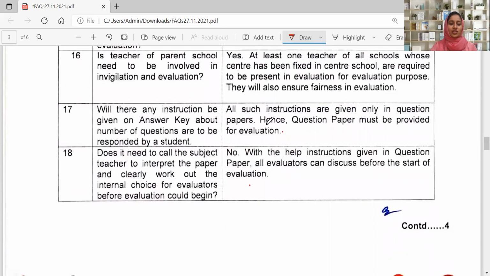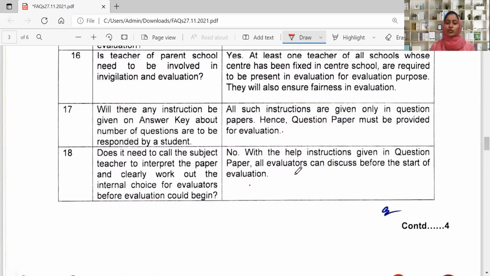Then the last question here is, do we need to call the subject teacher to interpret the paper and clearly work out the internal choice for evaluators before evaluation could begin? No, in any case, subject teachers will not be called to give instructions or to interpret the paper. With the help of the instructions given in the question paper, evaluators will discuss. There will be different evaluators. They will sit and discuss before they start the evaluation.